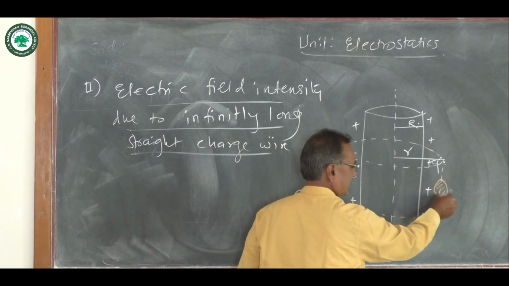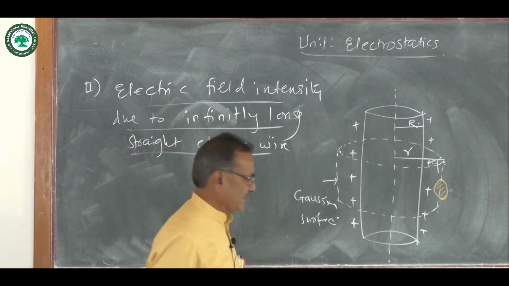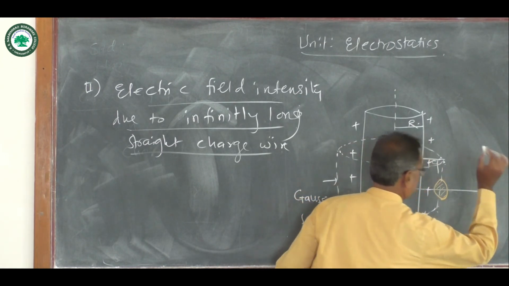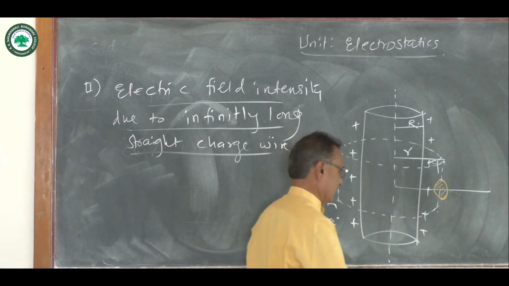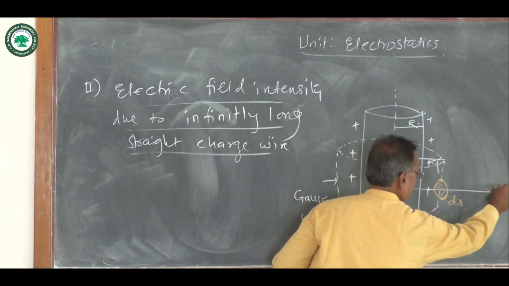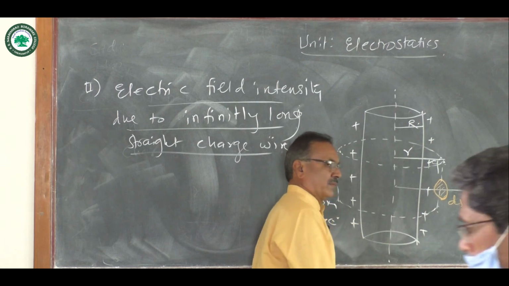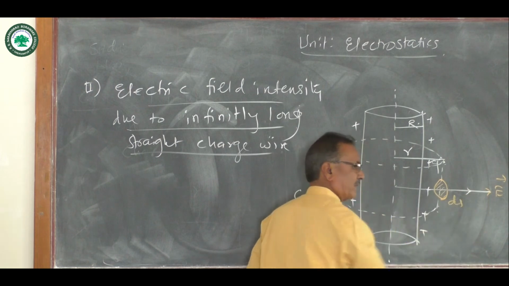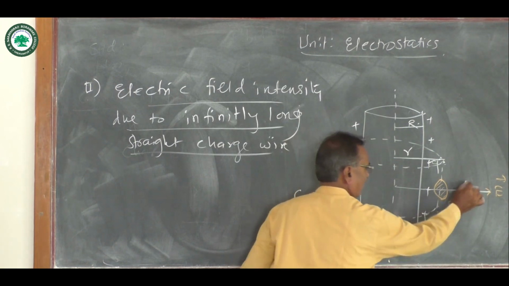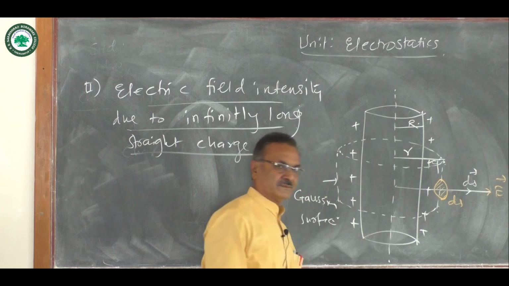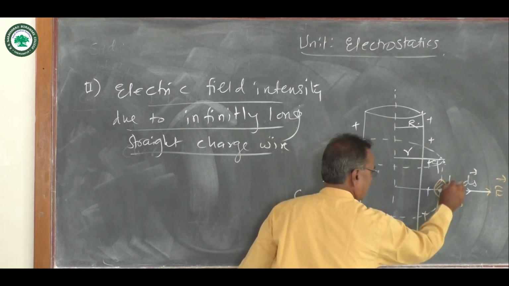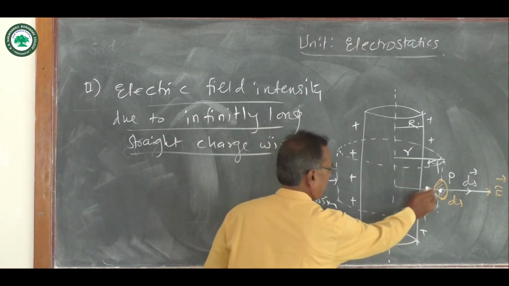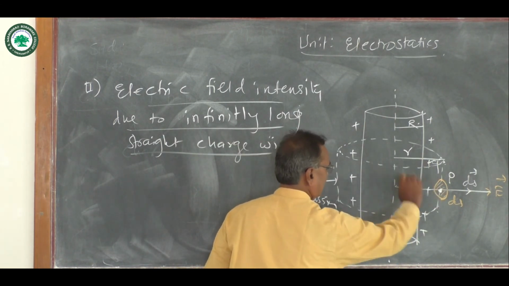Now consider a small surface area ds on this Gaussian surface, and the electric flux passes through that area. The vector ds is along the electric intensity. Here is point P, where we have to find the electric intensity; its radius is also r.